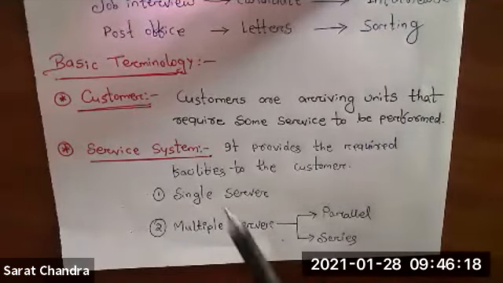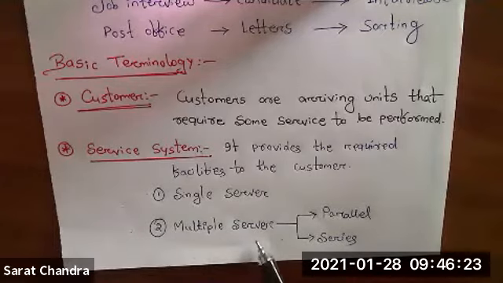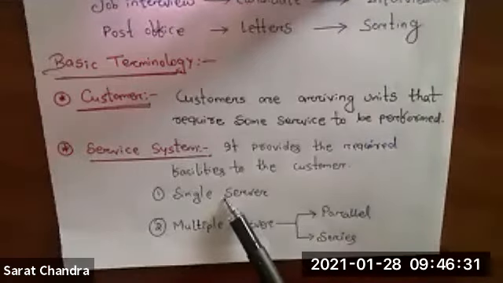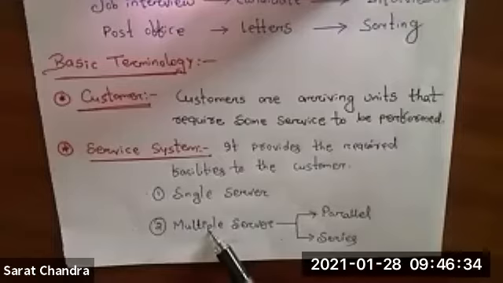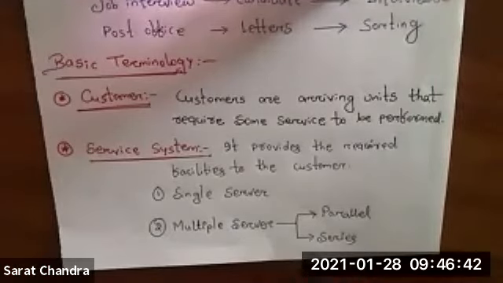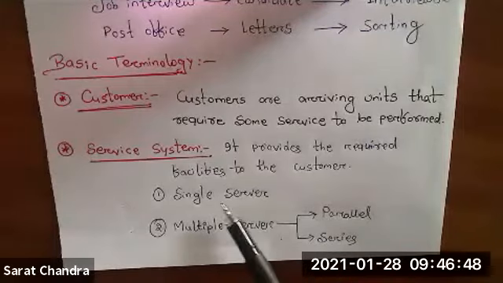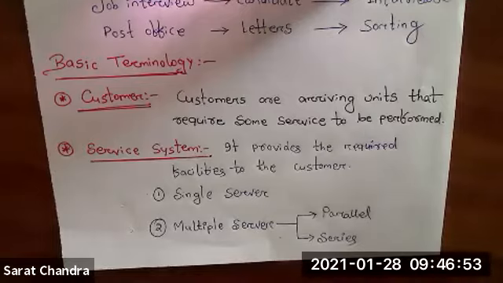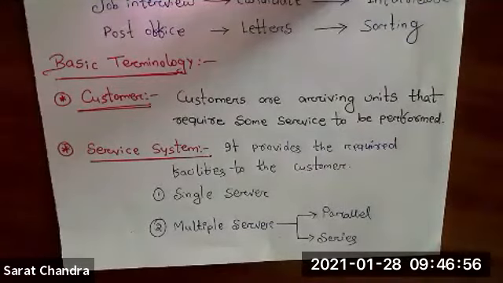Very simple. Now the service system is of 2 types. One is single server, one is multiple server. Single server means in that service system, only a single server will be there. Only one server will be there. And over here, more than one server will be there. If more than one server will be there, then they can be arranged in parallel or they can be arranged in series. I will show you one diagram or one example of single server system and multi-server system.